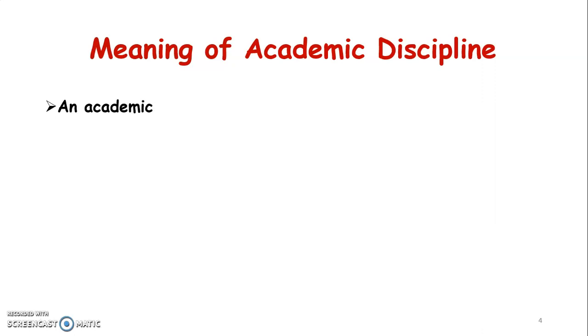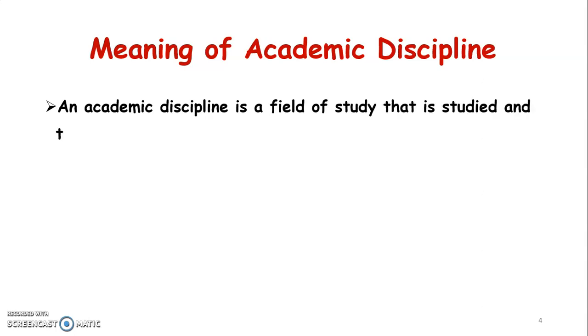An academic discipline is a field of study that is studied and taught in higher education. For example, we have BSc, MSc and all higher education, right?